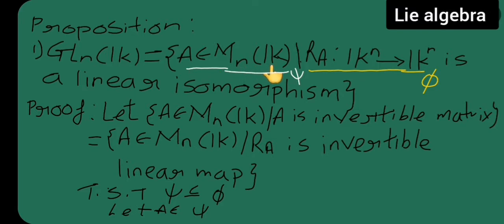Let A belong to Mn(K), where my A is an invertible matrix. Okay, and now this is equal to what? A belonging to Mn(K), write it as it is, where A is given, you have to write this in this form, Ra. And this is my invertible linear map. Now I have to show that my psi is a subset of phi. This psi is a subset of this. Okay, so let A belong to psi. Now I will continue on the next page.